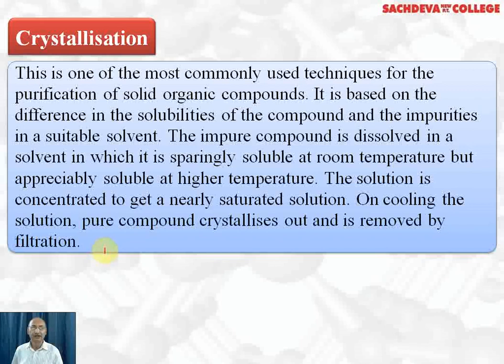How? You can dissolve mixture of sugar and salt in water and heat it till crystallization point is reached. Since sugar is less soluble component, it will crystallize out first. Separate the crystals of sugar and now heat it again and continue heating till crystallization point of common salt is also reached. Once crystallization point of common salt is reached, allow it to cool and you will get crystals of common salt. So in this way, we can separate two compounds which have different solubility in the same solvent by fractional crystallization.